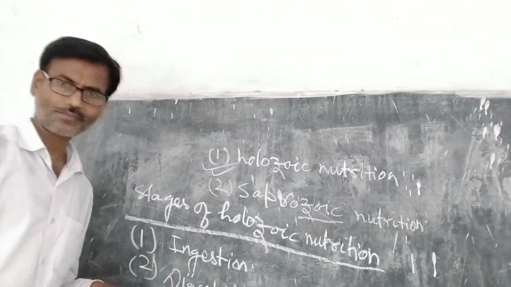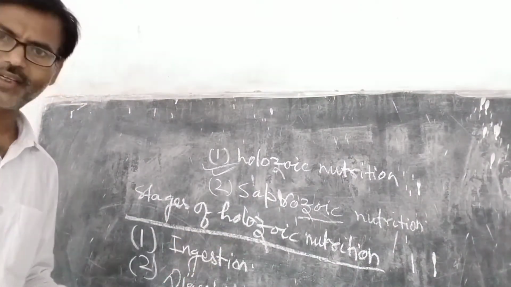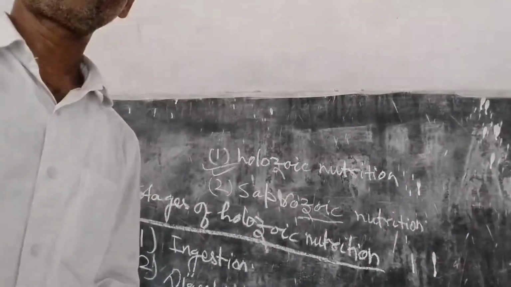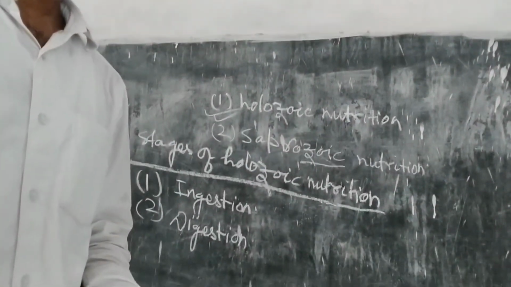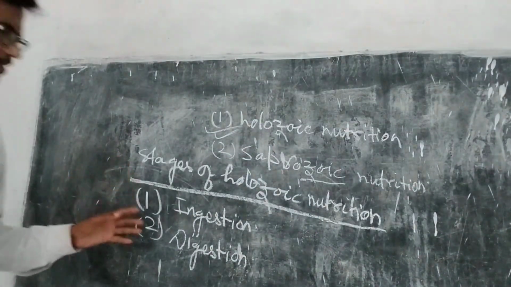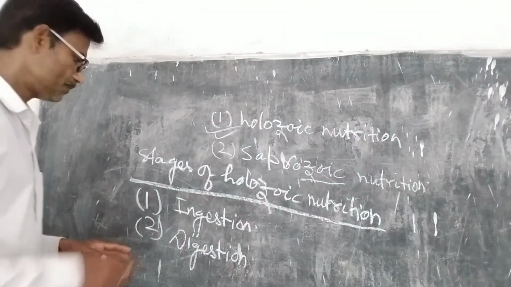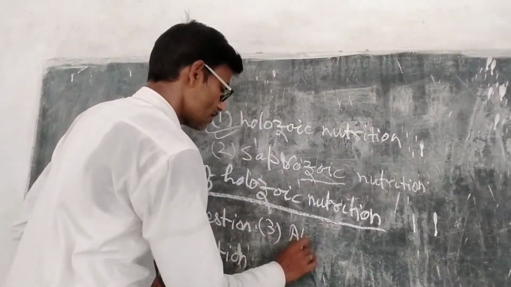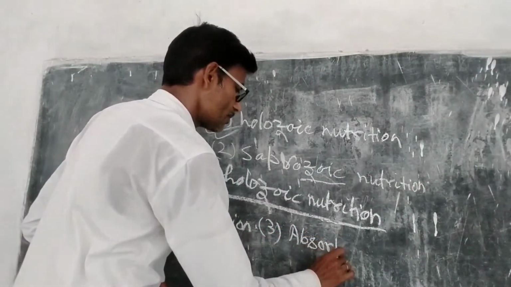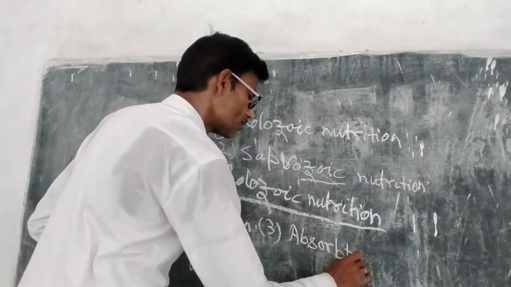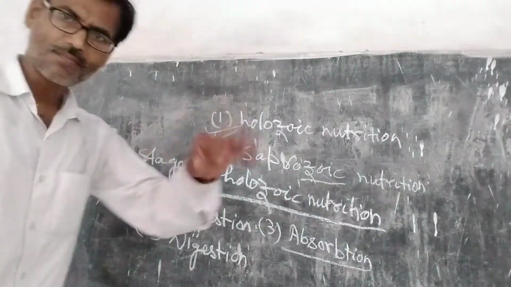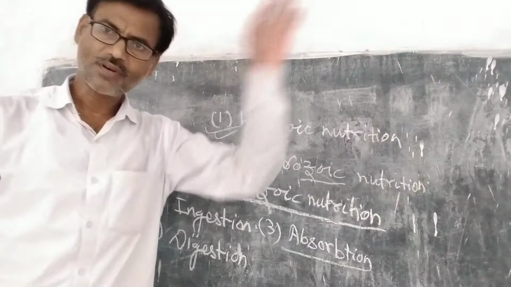In digestion, the solid complex food is converted into simple, soluble and diffusible form by the action of digestive enzymes. The process is called digestion of food. Okay, so in the second stage, food is digested. Okay, third is absorption. In this stage, the digested food gets mixed with blood and carried to different parts of the body.